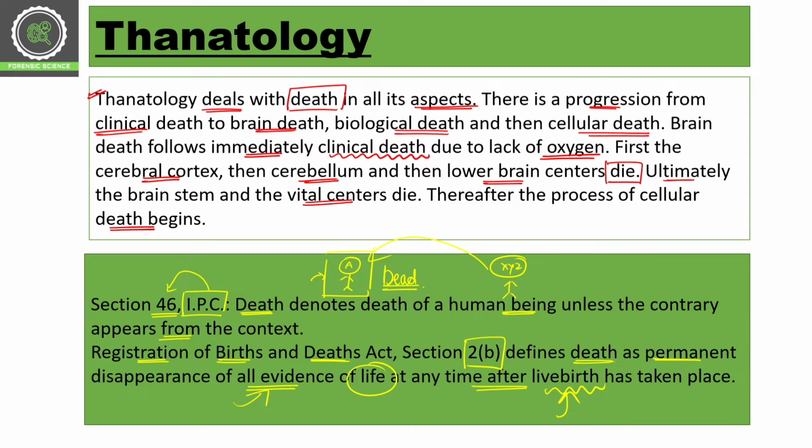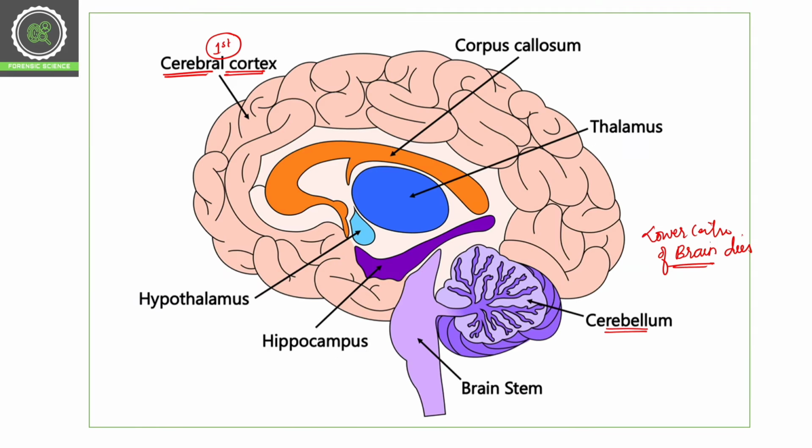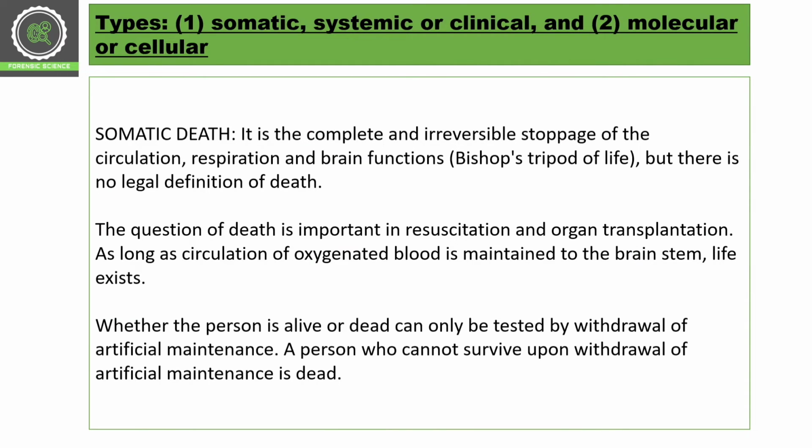Okay, so you guys know that if someone is born alive, there is a birth certificate. If someone has died, we have death certificates, and all these birth and death certificates are handled by this act only. In section 2B, death is defined as the permanent disappearance of all evidence associated with life after a live birth. So that is death. And there is no clear definition of death in our legal system.